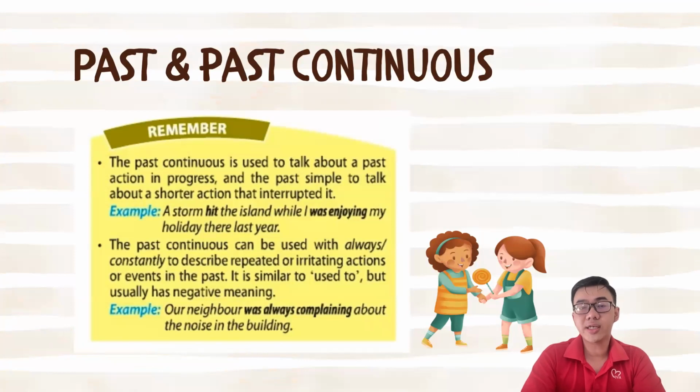The past continuous can be used with always or constantly to describe repeated or irritating actions or events in the past. It is quite similar to used to, but usually has negative meaning. For example, our neighbor was always complaining about the noise in the building.